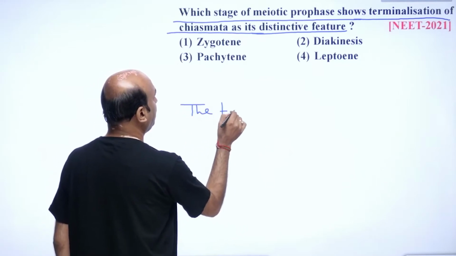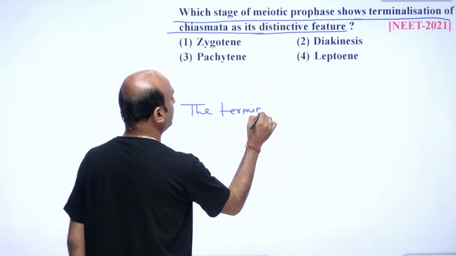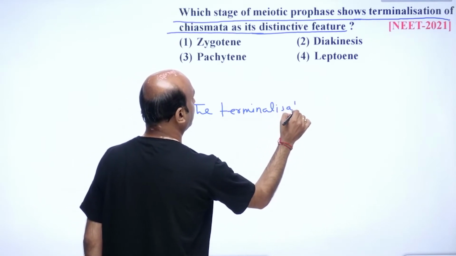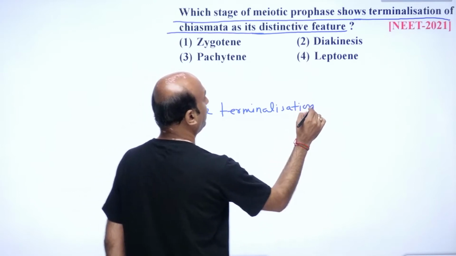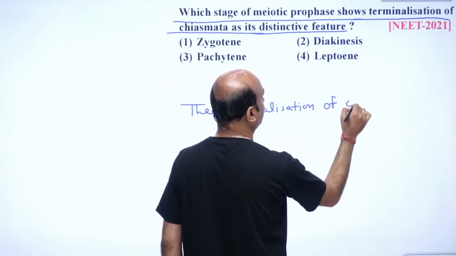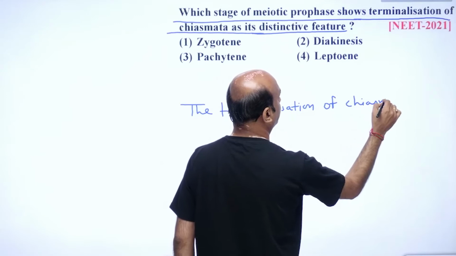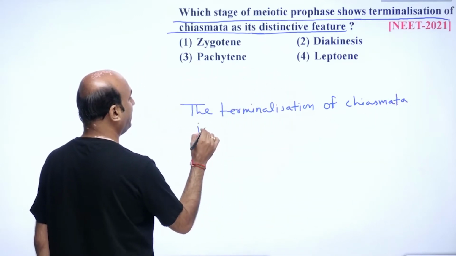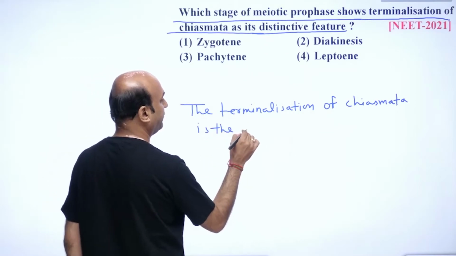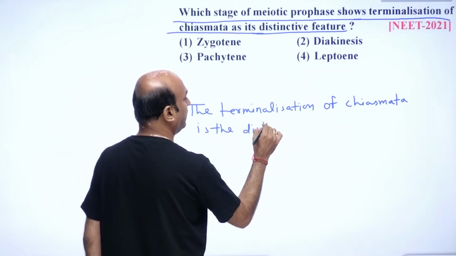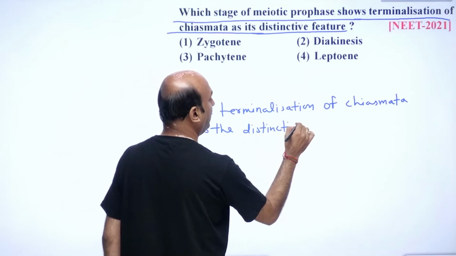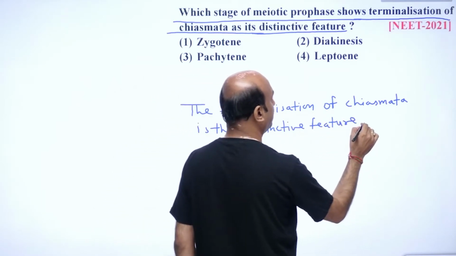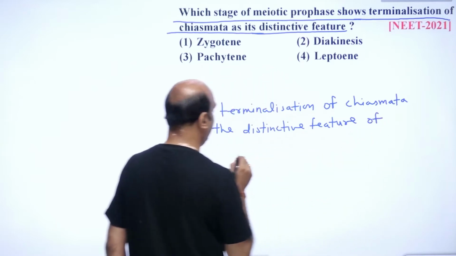The terminalization of chiasmata is the distinctive feature of diakinesis.